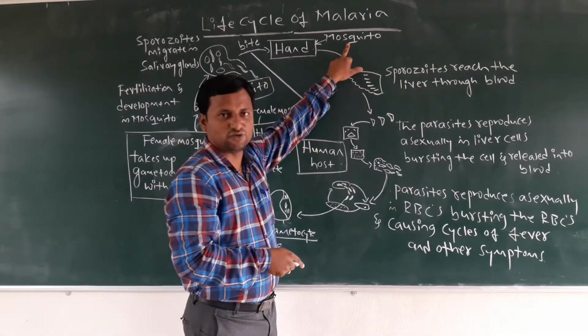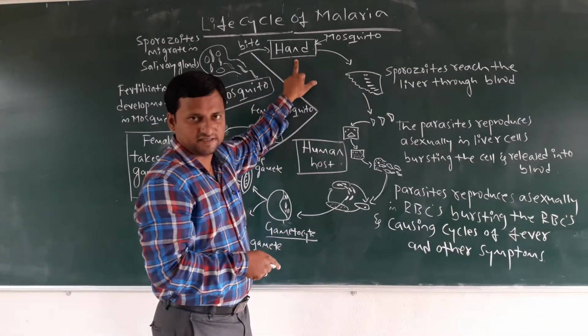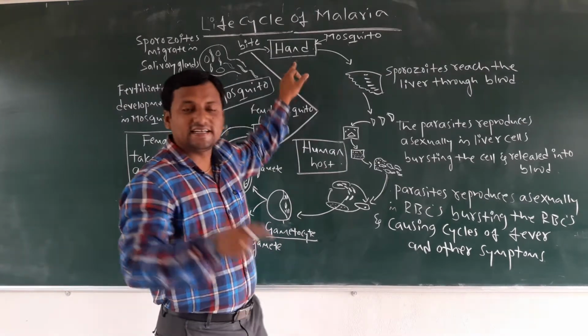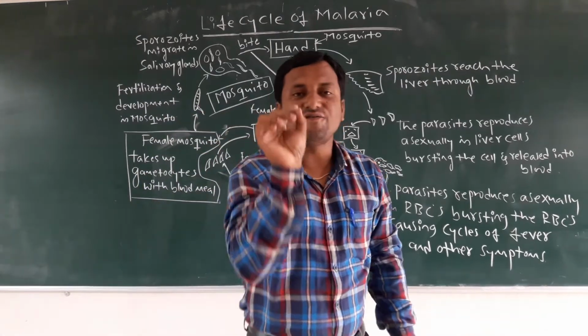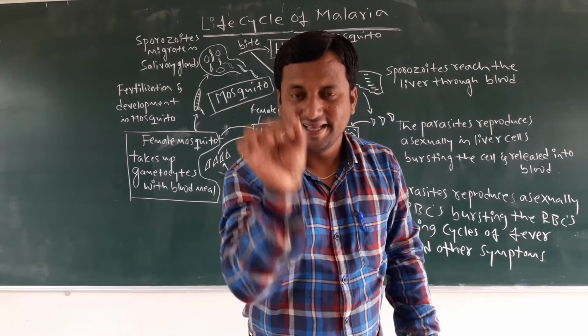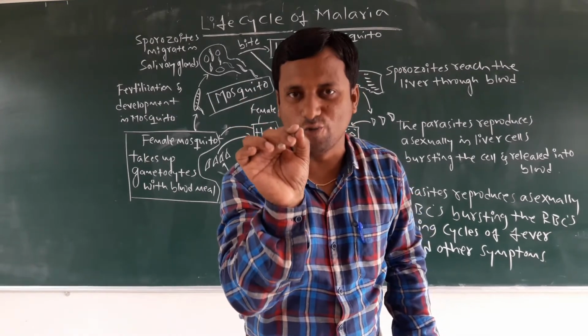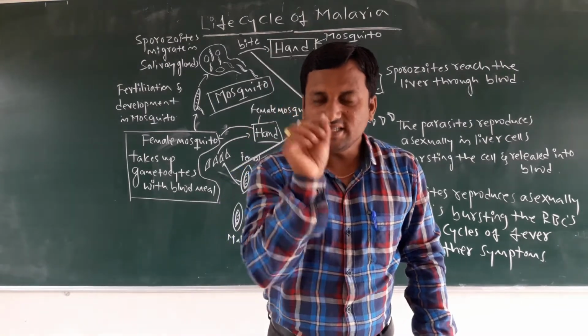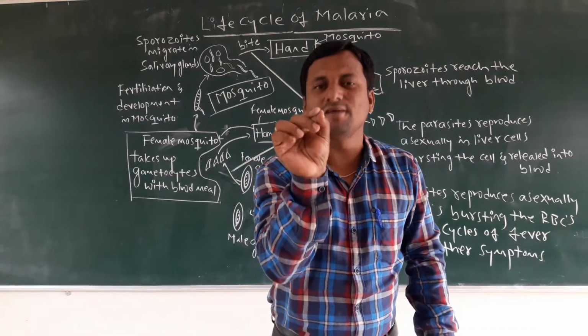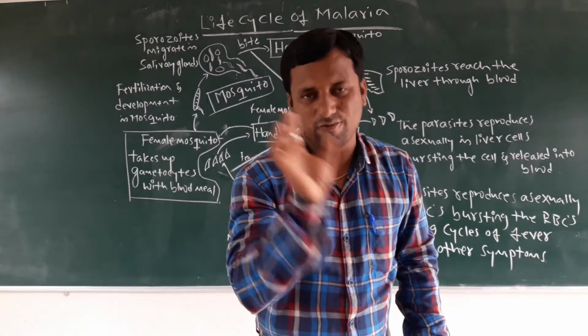When the mosquito bites, it injects an infectious form, which is called the sporozoite. This sporozoite form is Plasmodium vivax.